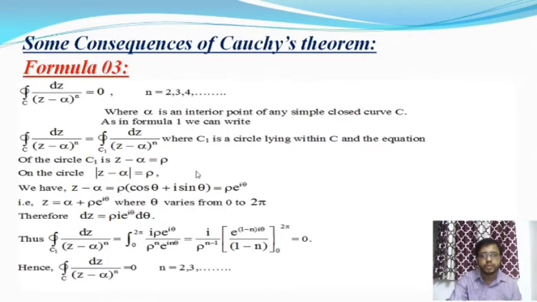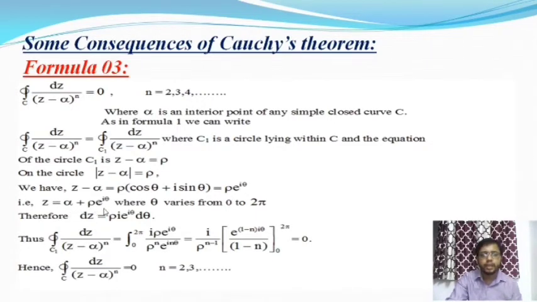So from this we get rho into e to the power I theta, since e to the power I theta is equal to cos theta plus I sin theta, which is a known complex function. Therefore z is equal to alpha plus rho into e to the power I theta.